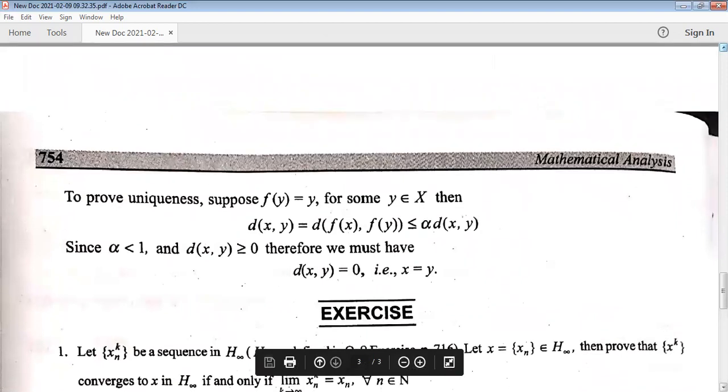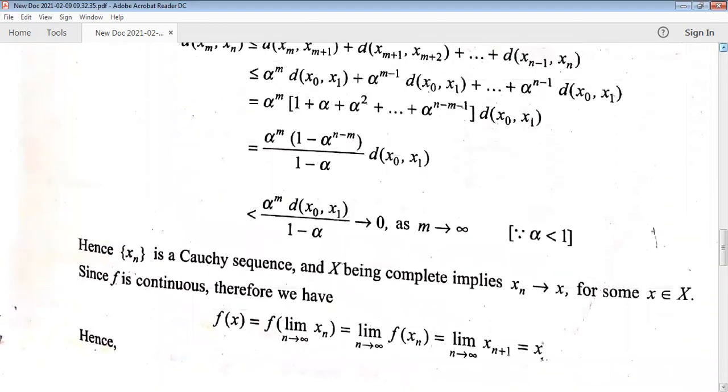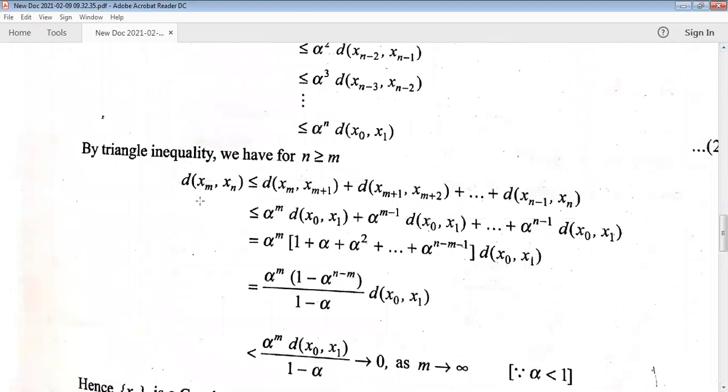As we have to prove this sequence is a Cauchy sequence, by the definition of the Cauchy sequence, we have to prove that for epsilon greater than 0 there exists a positive integer m such that the distance between xm and xn is less than epsilon for all n greater than or equal to m.